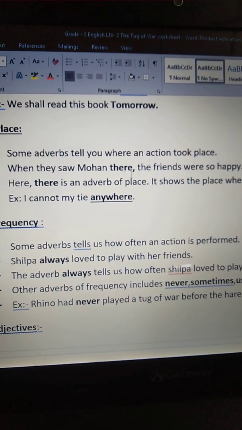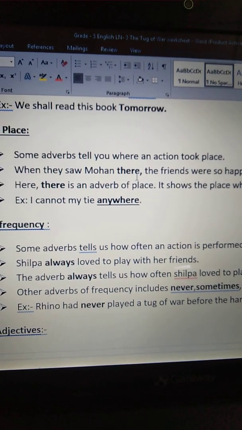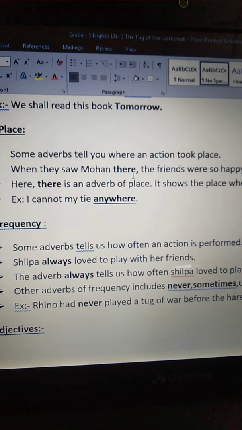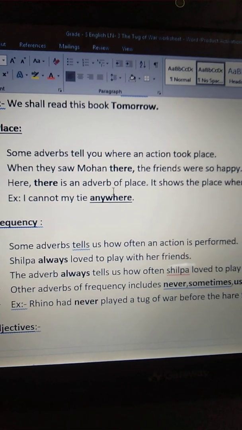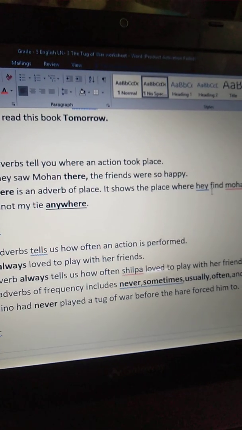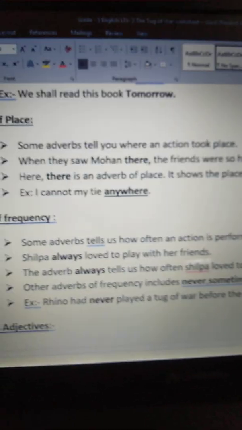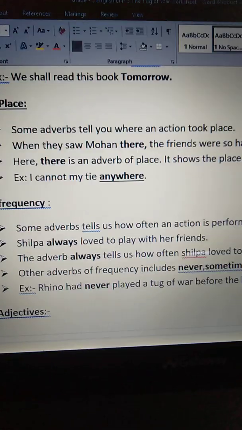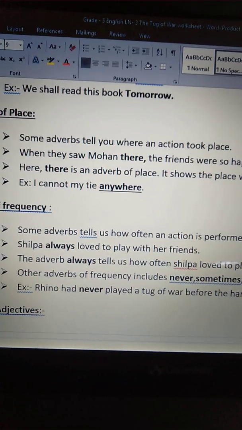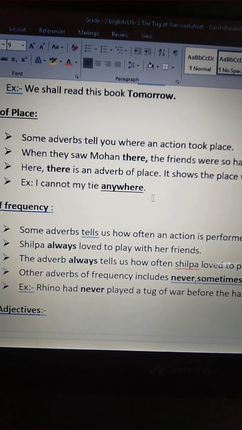Here, there is an adverb and it is showing where the action took place. Here, there is an adverb of place. It shows the place where they found Mohan. Okay. For example, I cannot tie anywhere.